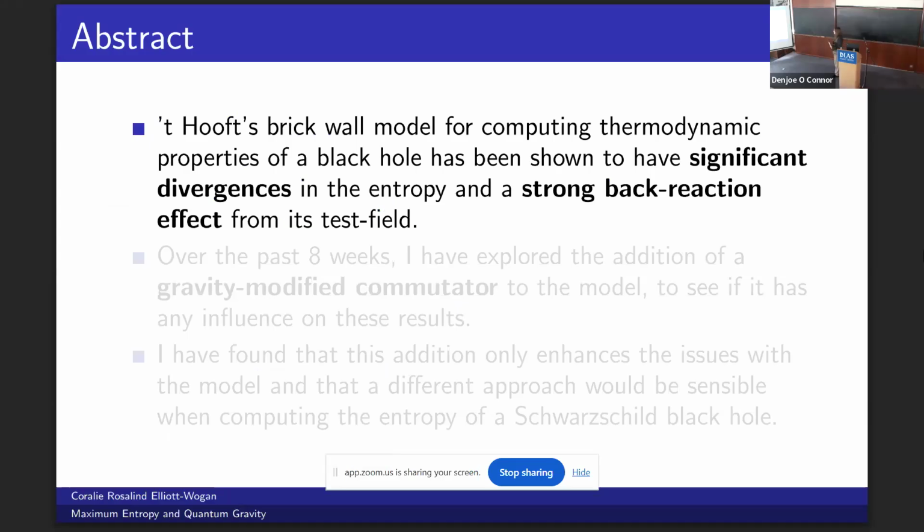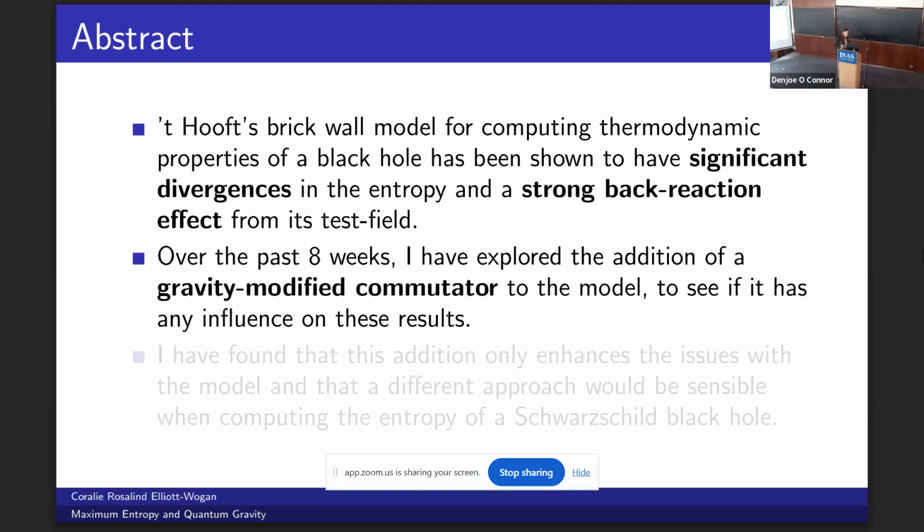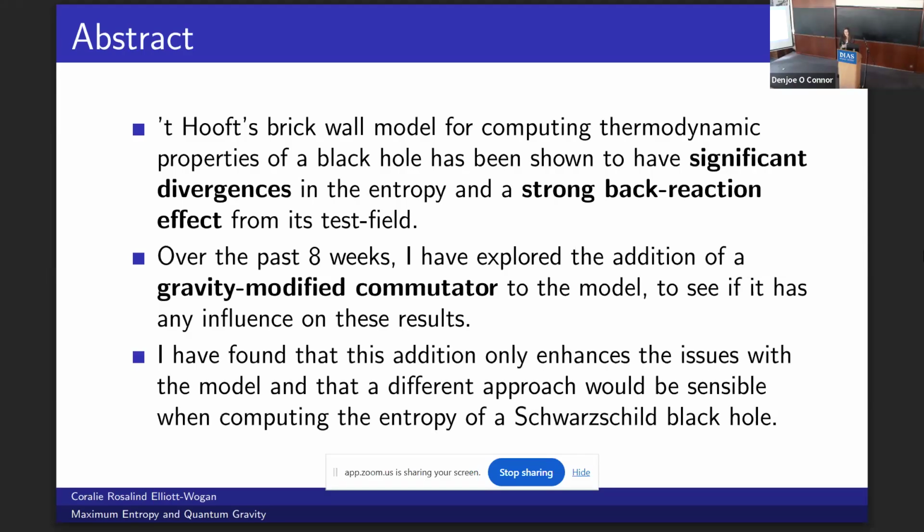't Hooft's brick wall model for computing the entropy of a black hole has been shown to have significant divergences in the entropy and a strong back reaction effect from its test field. Don't worry too much about what that means yet, I will definitely explain in due course. But what I've done is apply the gravity modified computation to this model to see if it has any impact on these results. And what I found is that it does not fix the problem, but rather enhances the original